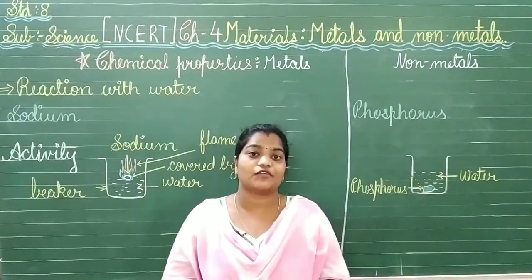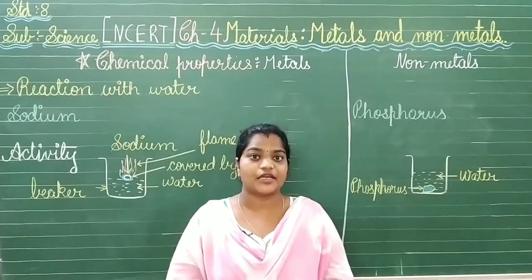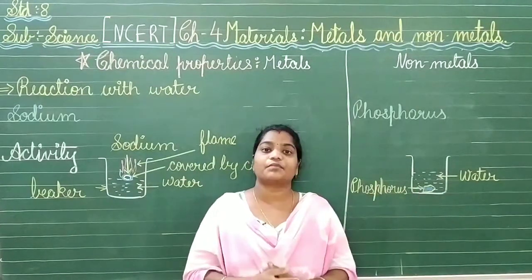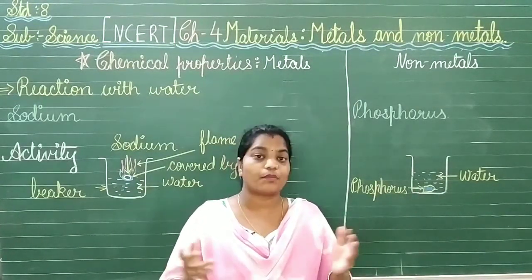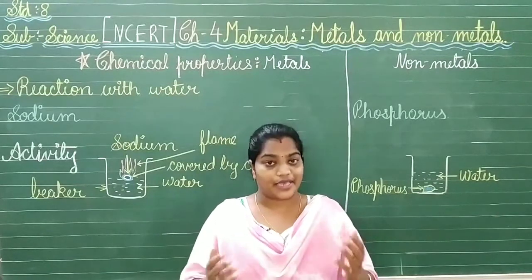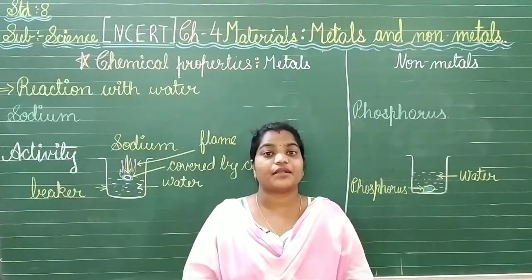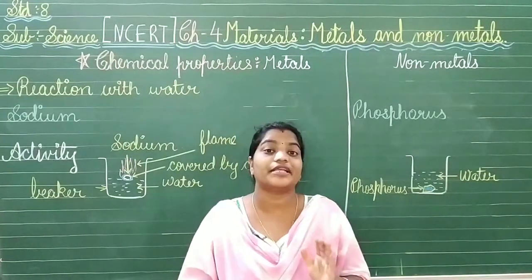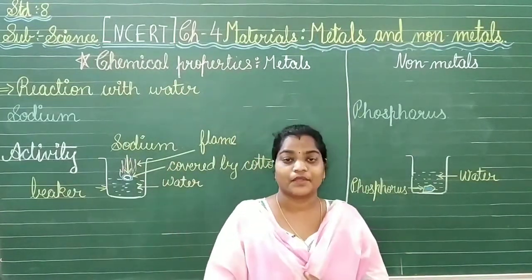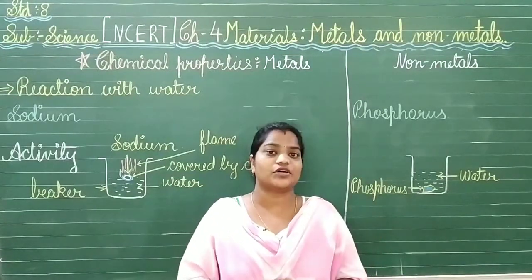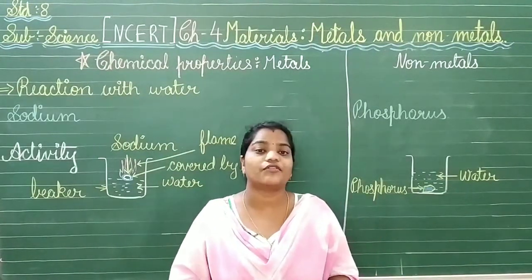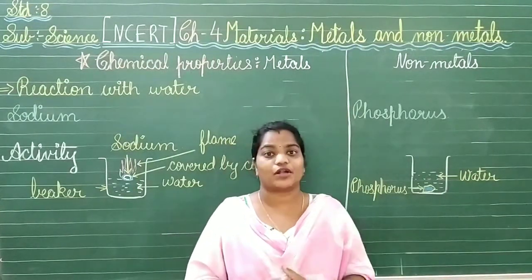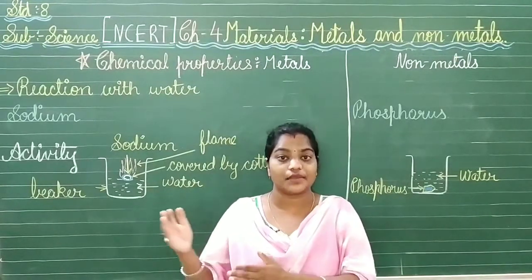Suppose we take an example of iron. What will happen with the iron? You know that when iron is placed in atmospheric places, what will happen? If it is placed open, it will react with the air or oxygen, and it will be reacting with the water also, but it will have a slow reaction. It will not react so fast as we can see over here. It will react and produce the rust also, but at a slow reaction. It will not react too vigorously. So it can be said that metals react with water and form the oxides of the metals.